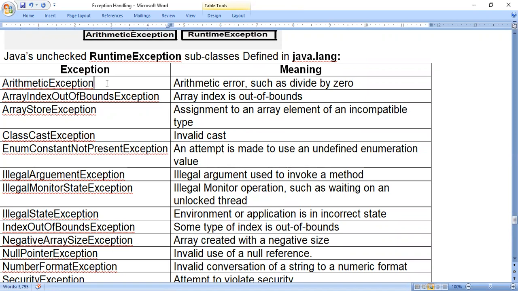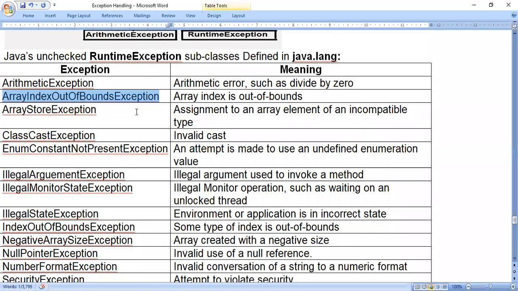So these are the unchecked exceptions, and we have to handle them manually, so we write them in the catch block. The class name is ArithmeticException, and you see how they have written the class name: A capital, E capital. That means if there are two words in the class name, the first letter of the first word is capital and the first letter of the second word is capital. Similarly, if we have many words like ArrayIndexOutOfBoundsException, the first letter of every word you have to write in capital letter. That's the convention they are using.